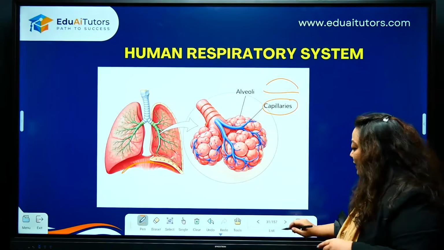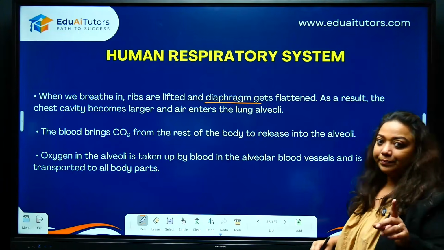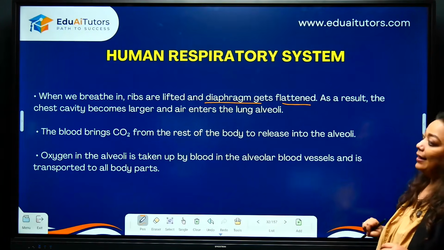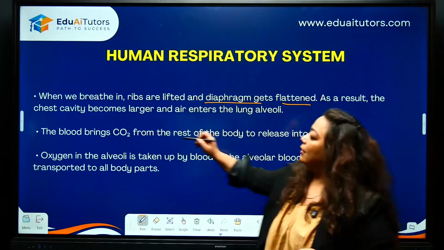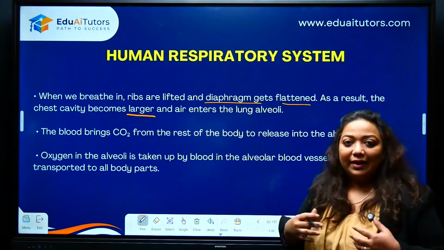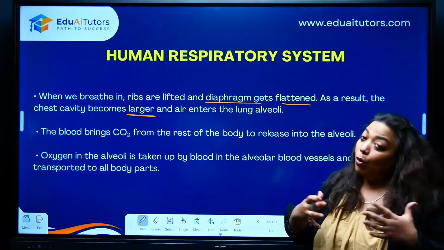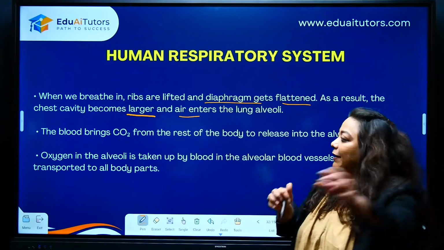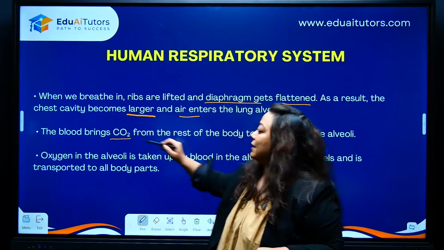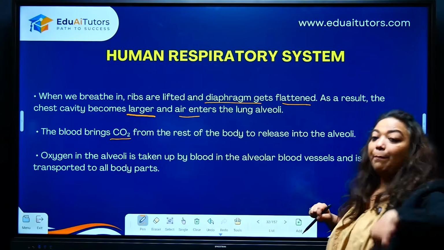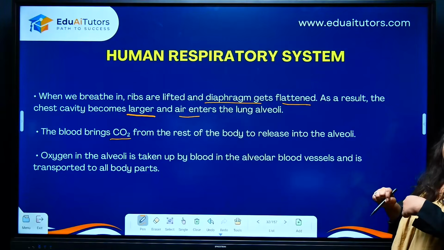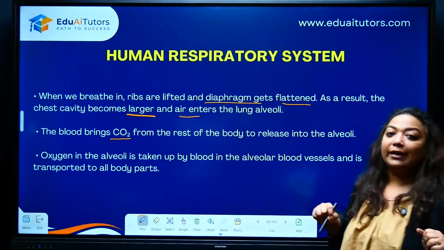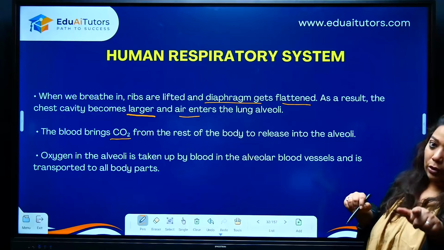Okay. Now having said this, let's go further. What you see here is that the diaphragm will get flat when you are inhaling, and the chest cavity gets more space for accommodating the air inside. Further, please note, the blood brings carbon dioxide from all the parts of your body, and it is through those capillaries that it is releasing that carbon dioxide into your alveoli.